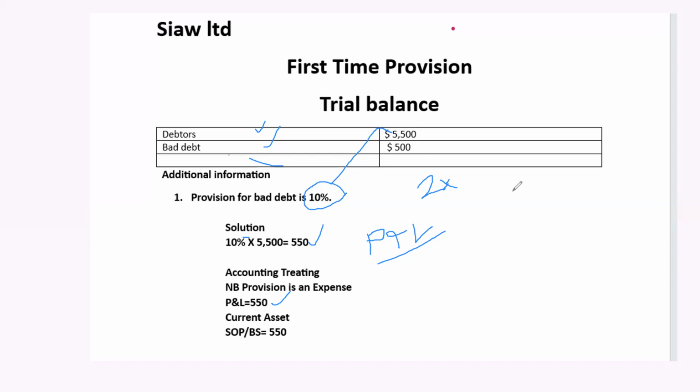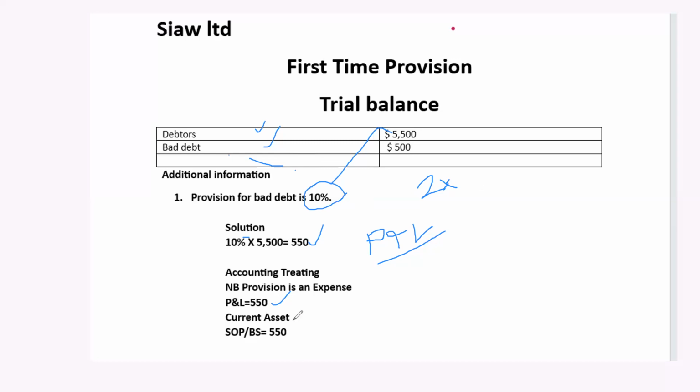Trial balance is just a summary of all the account balances. So before a figure will come in a trial balance, it means we've finished doing the double entry and we've just taken the balances to the trial balance. But if the item is not in a trial balance and it's under the additional information, then we treat the item twice. The first one is what we have done by taking it to the profit and loss.